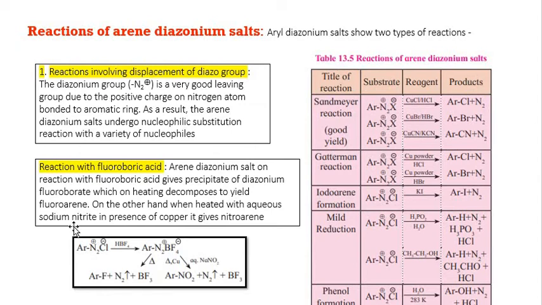On the other hand, when it is treated with aqueous NaNO2 in presence of copper, it will give you nitrobenzene. This is the reaction involved when diazonium fluoroborate is formed and it is heated. It will give you fluorobenzene, and when it is heated with aqueous NaNO2 and copper, it will give you nitrobenzene.